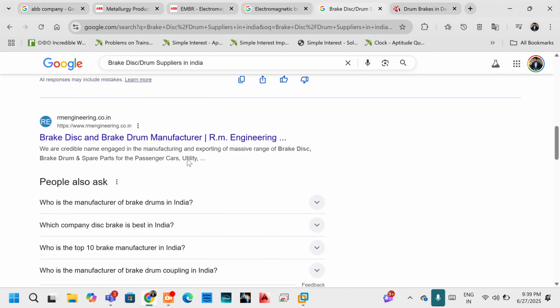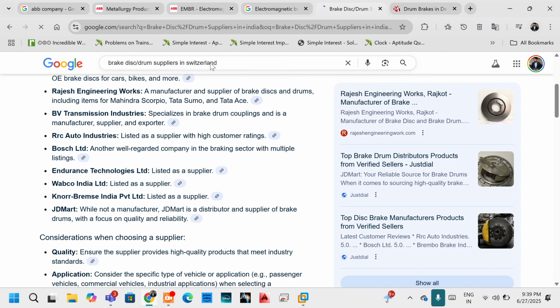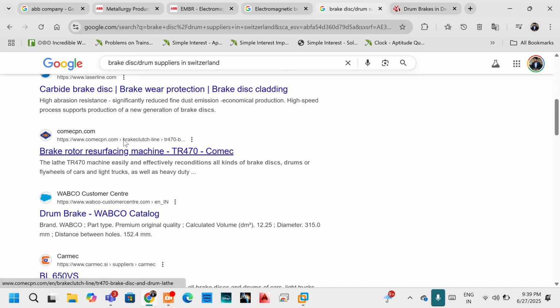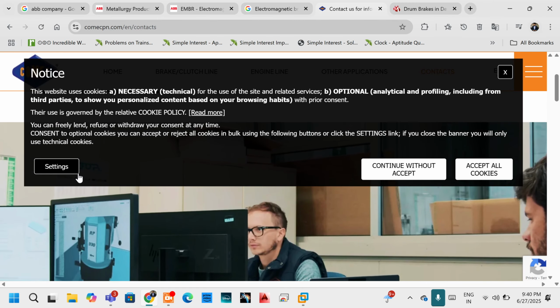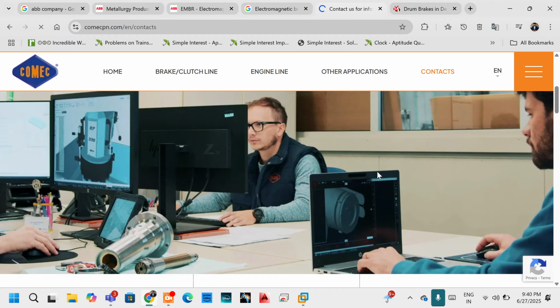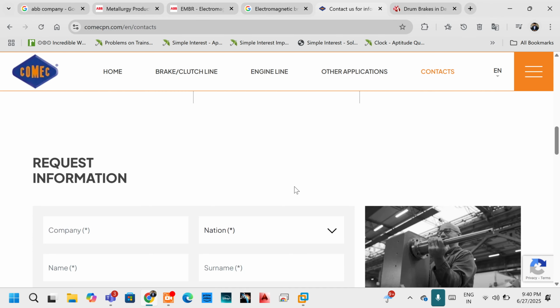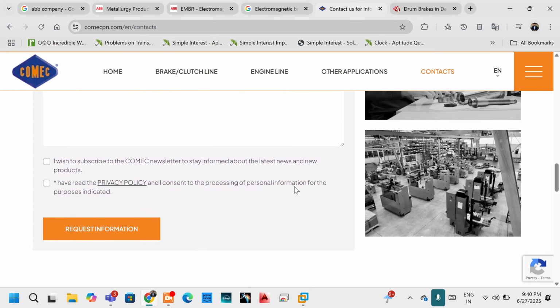Like I searched for this right here, drum or disc suppliers from India, so you can take it from Switzerland also, guys. So search for that. You'll get multiple company names here. You can just take those company names and note down their location information, or their address information, their contact details, everything, they will get it on the website. So if you just go there, right, you get their contact details and all their mailing addresses and all. So just note down that information somewhere and keep it with you, guys. That's it. That will be more than enough for us to proceed.